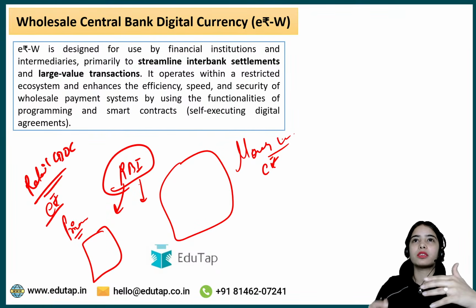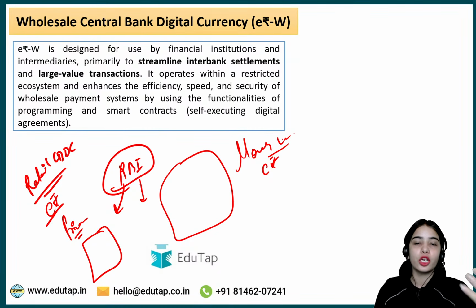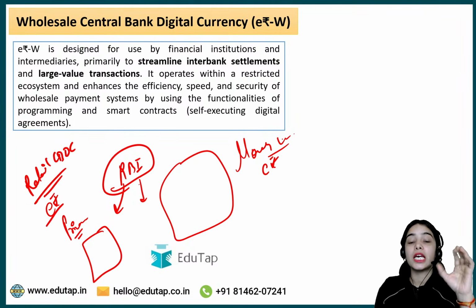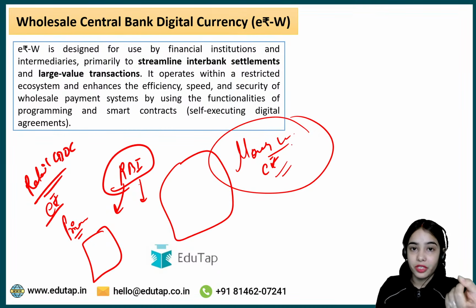Especially remember that the population is huge, more than 1 billion. So the RBI will not be tracking each and every transaction of each and every person. But yes, if big transactions related to money laundering happen through e-Rupee, they can be tracked.